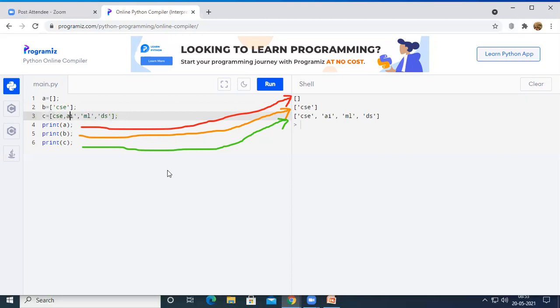Now let us check what will happen if we don't use either single quotes, double quotes or triple quotes inside the list. So here we are getting an error, right? We are getting an error because yesterday we already studied that if you want to define a string, we have to maintain single quotes, double quotes or triple quotes. If you want to write a string, we need to maintain one of the quotes which represents a string.